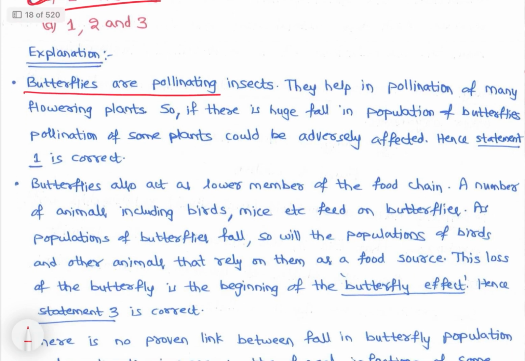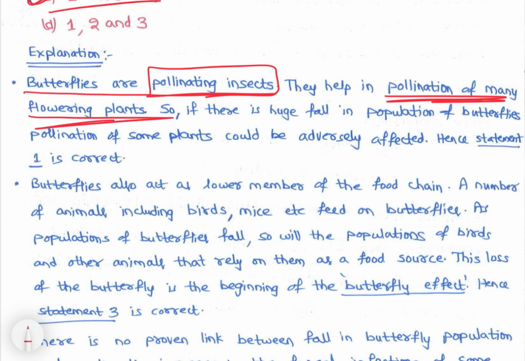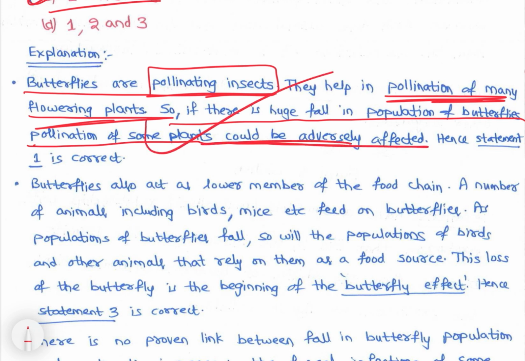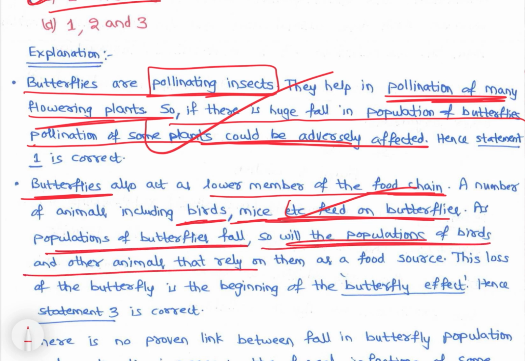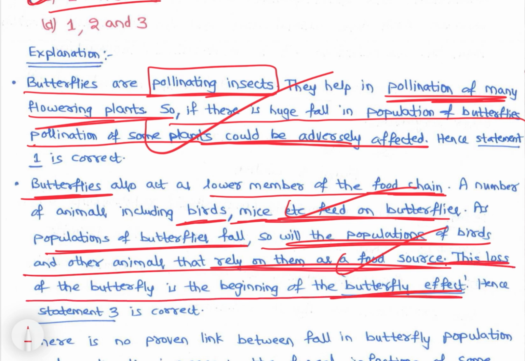See, butterflies are pollinating insects. So they help in pollination of many flowering plants. So if there is huge fall in population of butterflies, pollination of some plants could be adversely affected, right? So butterflies also act as a lower member of the food chain. A number of animals including birds, mice feed on butterflies. As the population of butterflies fall, so will the population of birds and other animals that rely on them as a food source. So this loss of butterfly is the beginning of butterfly effect.